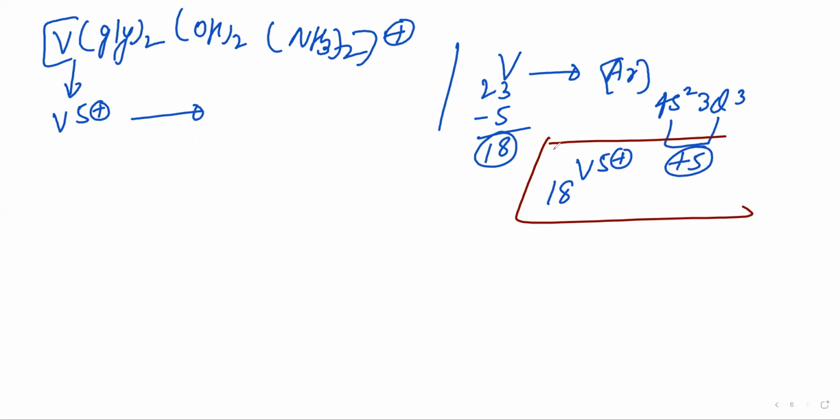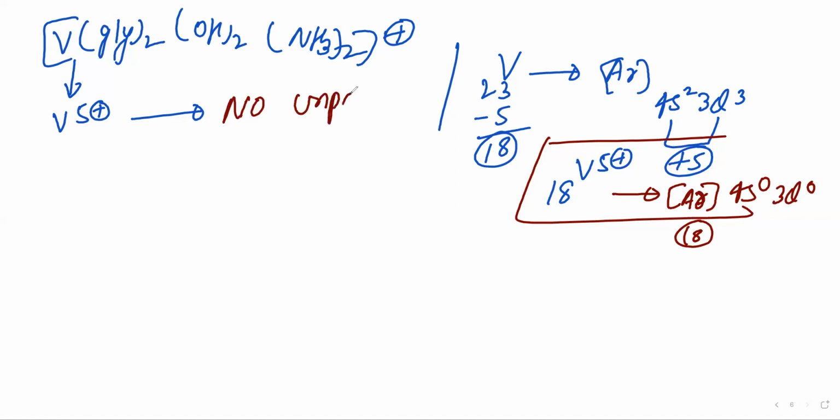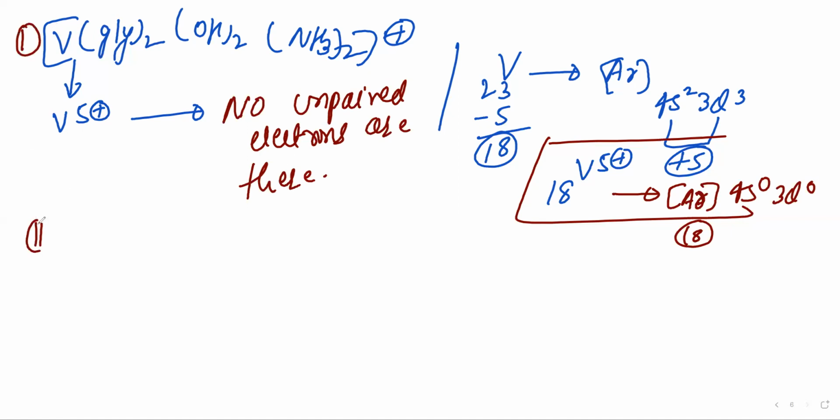So no unpaired electrons are there. All electrons are lost, so only argon, atomic number 18, is existing. So it is 4s0 3d0 in vanadium plus 5. Here no unpaired electrons are there.